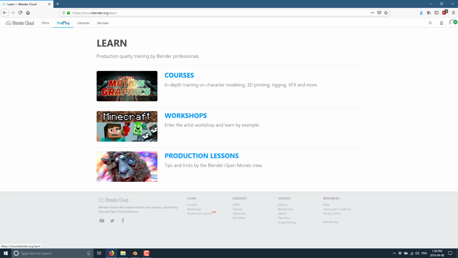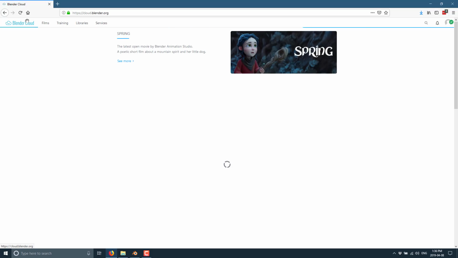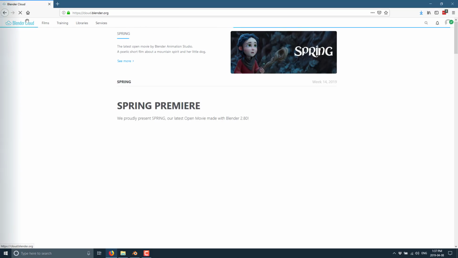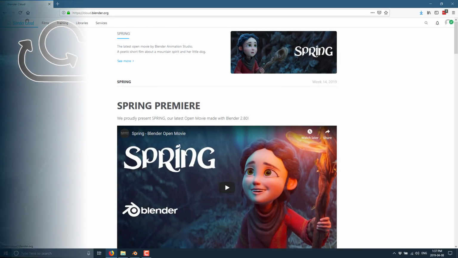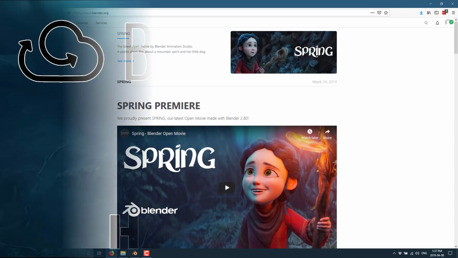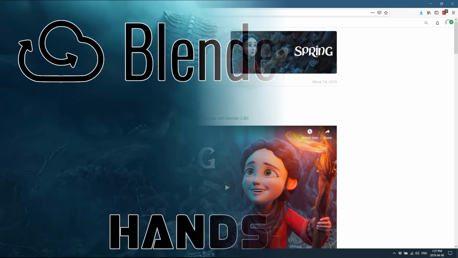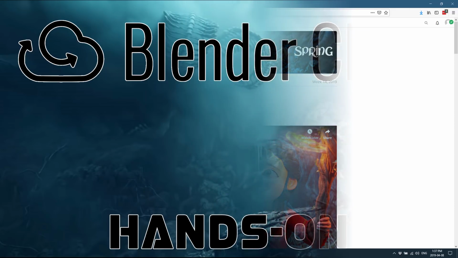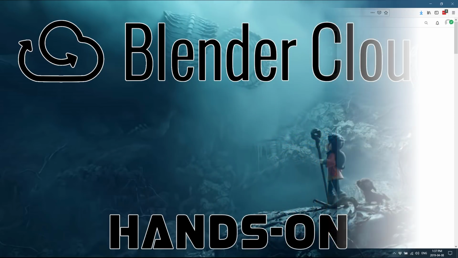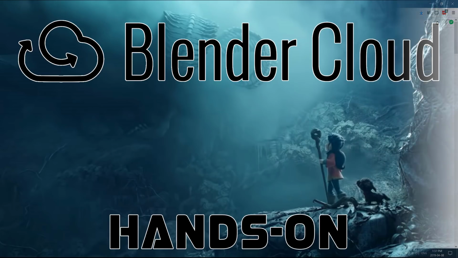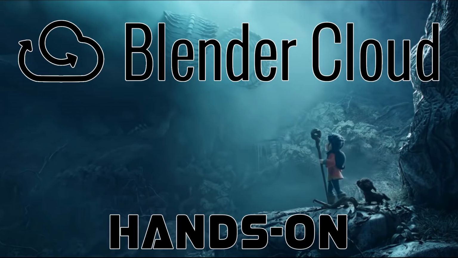So that is Blender Cloud. Again, a great way to support Blender, but also a great way to get access to a huge amount of resources to help you learn to use Blender better. Be it in game development, in film development, or just general usage, there is something here for everyone. Or you can just look at it as a 1,500 texture library that is integrated directly into Blender itself, as we just saw earlier on. It is an impressive collection, a great way to support Blender, and a great project overall.